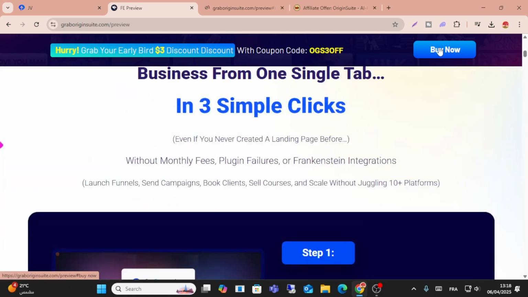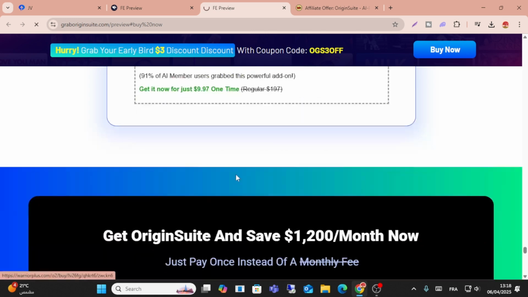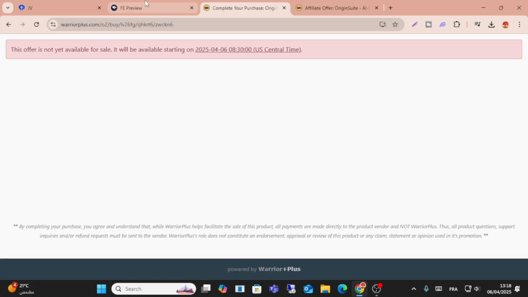If I check the price of these tools, guys, as you can see here, just wait. The price, it's not available for selling yet, it will be available starting at a later time.